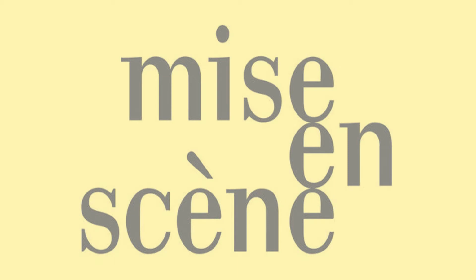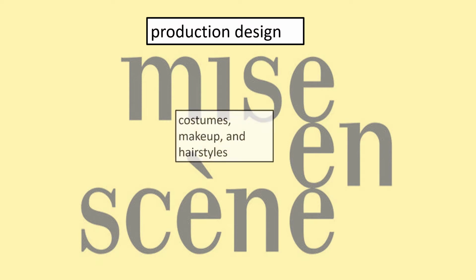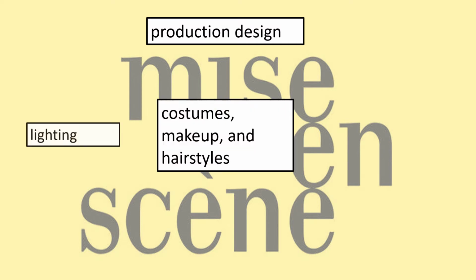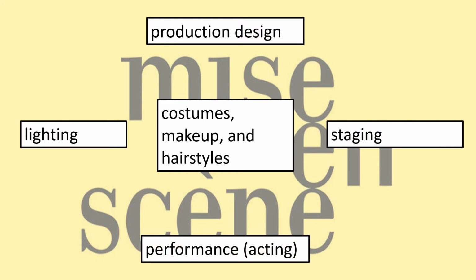There are 5 components that make up a movie's mise-en-scène: production design, costumes, makeup and hairstyles, lighting, staging, and performance or acting. The first component of mise-en-scène that is discussed in the reading for this week, setting, can be a bit confusing, since setting is also a component of movie narratives.